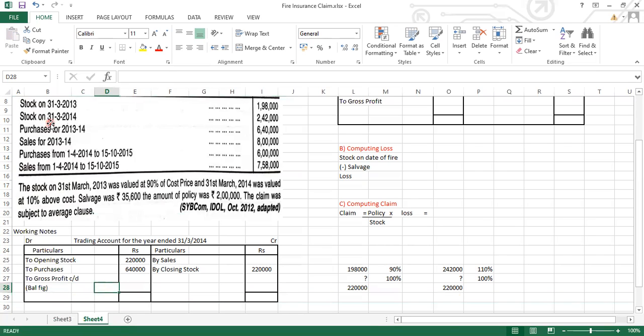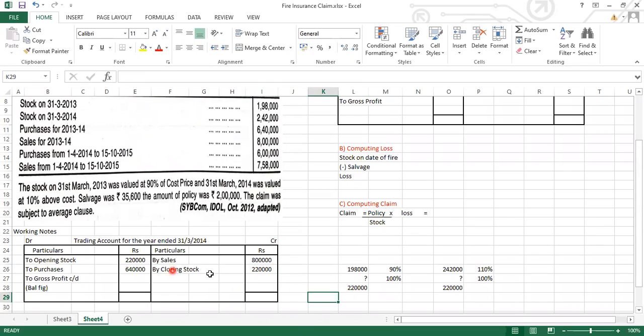Next, information is for the sales for the year 13, 14. How much is it? 8 lakh rupees. So write down over here 8 lakh rupees of sale. Whatever information was given for the year 13, 14, we have jotted down all the information. Now let's close the trading account.